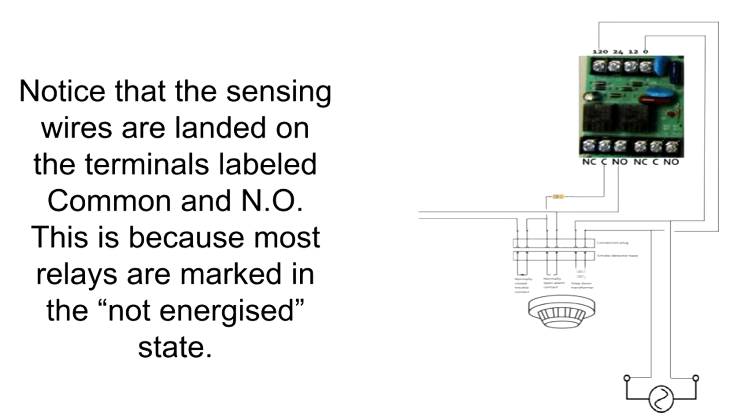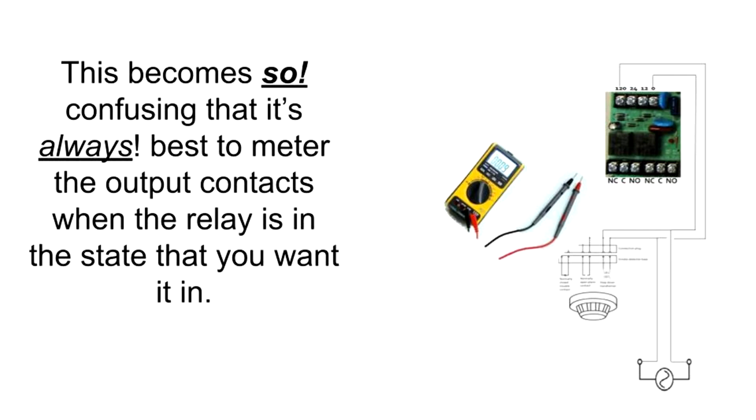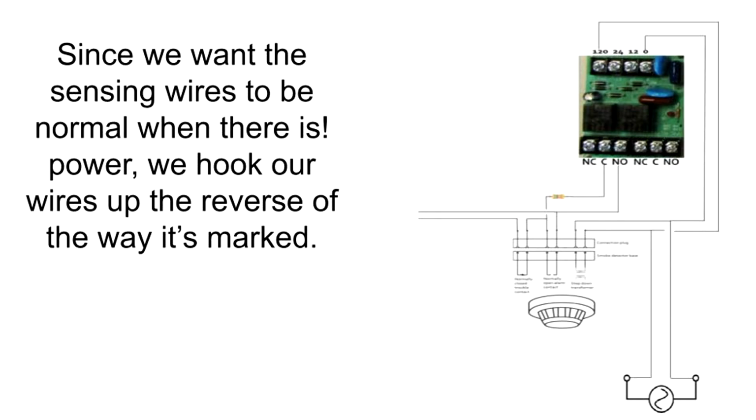Notice that the sensing wires are landed on the terminals labeled common and normally open. This is because most relays are marked in the not energized state. This becomes so confusing that it's always best to meter the output contacts when the relay is in the state that you want it in. Since we want the sensing wires to be normal when there is power, we hook our wires up the reverse of the way it's marked.